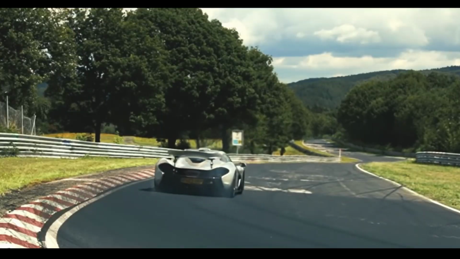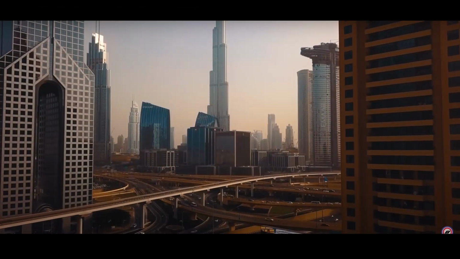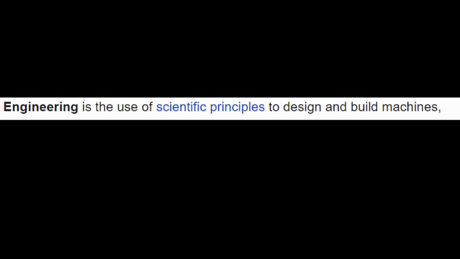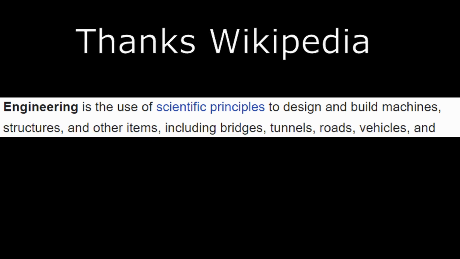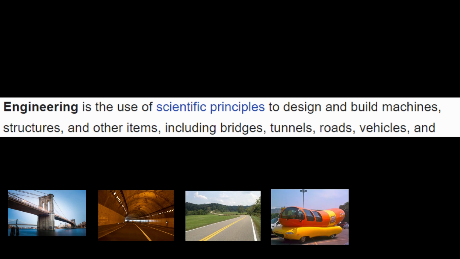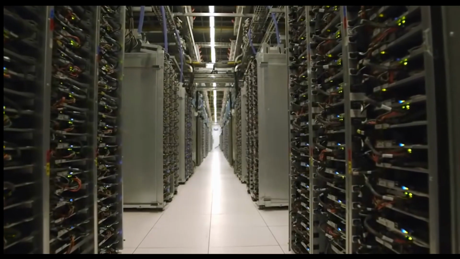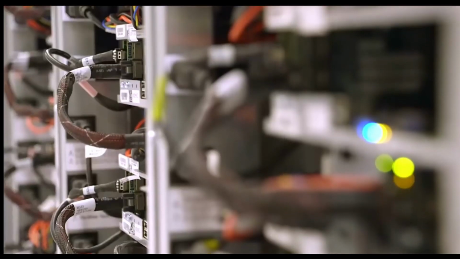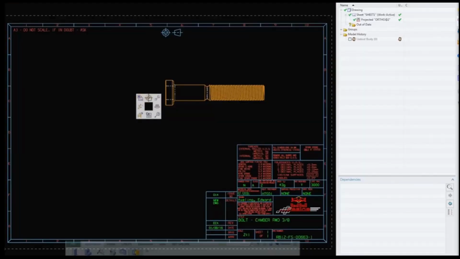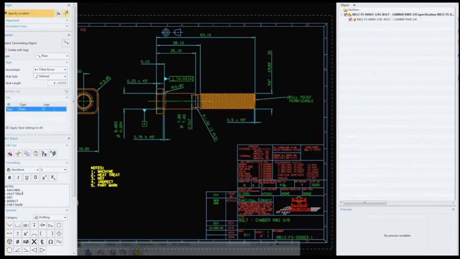Engineering. There is no way of explaining engineering without going into each category, but for now, the most simple definition of engineering is the use of scientific principle to design and build machines, structures, and other items, including bridges, tunnels, roads, vehicles, and buildings. Of course, these aren't the only things that can be designed and built using engineering. Look around you. Chances are, if something is man or machine made, it was probably designed by an engineer in order to be sold for commercial use.